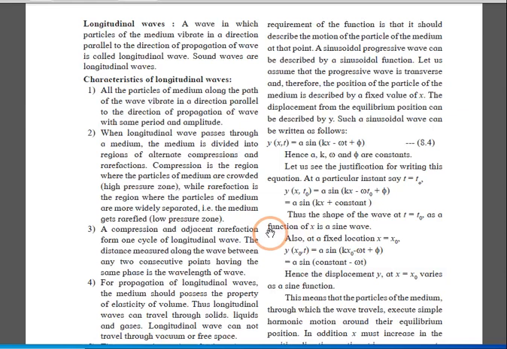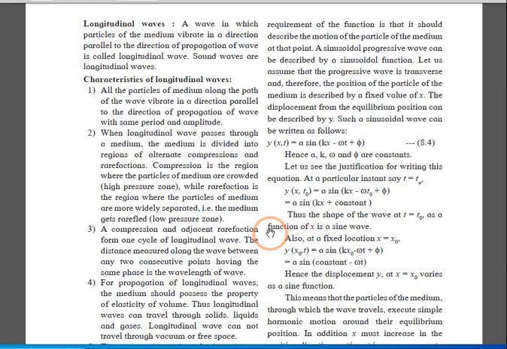We know the basic equation of a wave, y(x,t) equals A sin(kx minus omega t). But for the phase change, we are going to consider plus phi over here. So y(x,t) becomes A sin(kx minus omega t plus phi). Now let's write this equation in another notation, for time t equal to t naught.